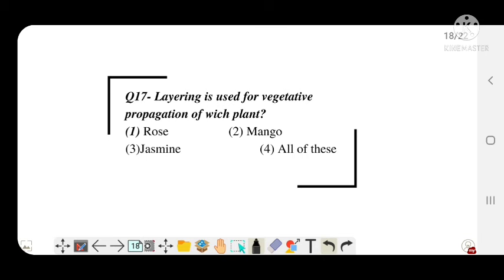Layering is used for vegetative propagation of which plant? Option A, rose, option B, mango, option C, jasmine, option D, all of these. And the correct answer is option A, rose.